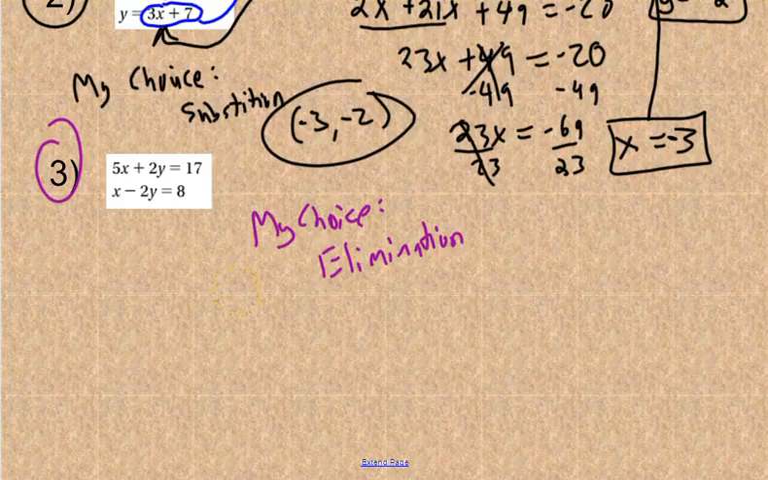All right, my choice is the elimination method because they're both in standard form. And if you look at it, if you add these, we have the same coefficient here, except they're opposite. So we can just add the two equations together, and this part would cancel each other out. So you have 5x plus 1x would be 6x. And then you have 17 plus 8 would be 25.